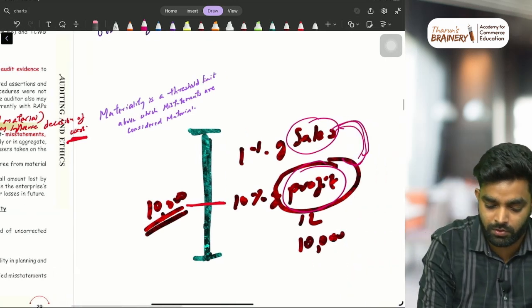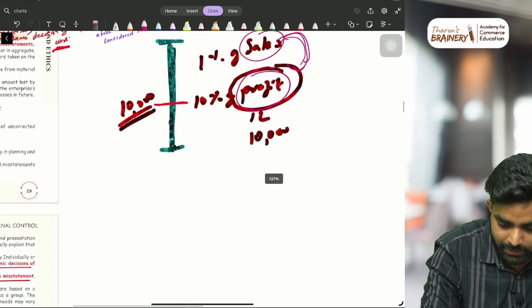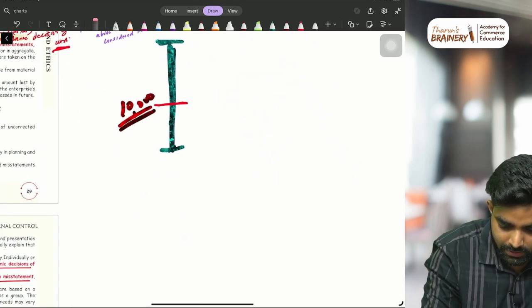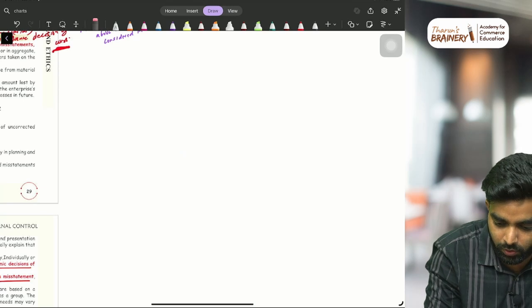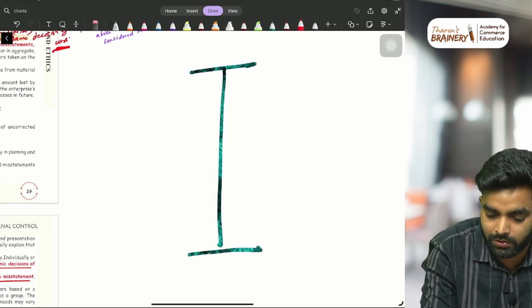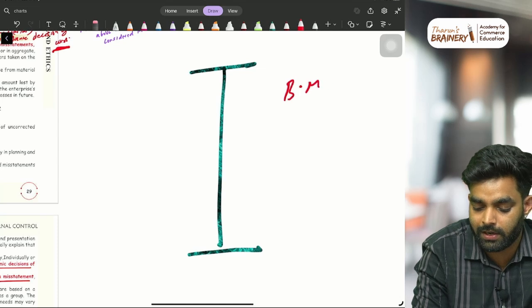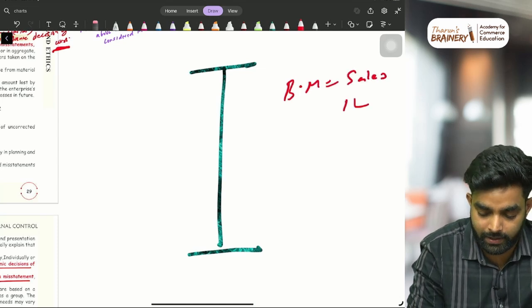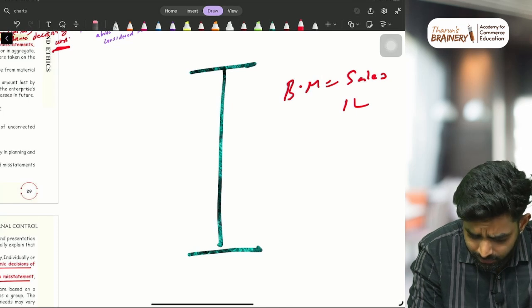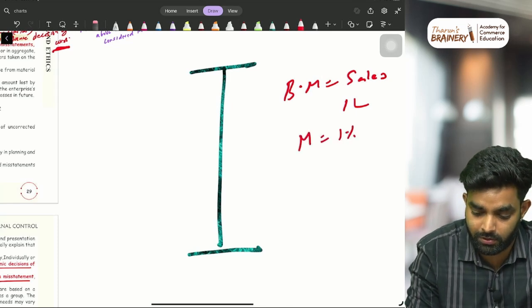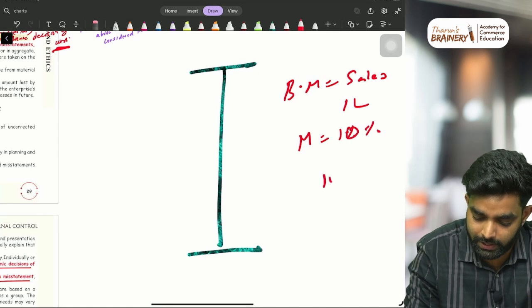This is the auditor's professional judgment, so don't overthink it. The auditor took the benchmark as sales, and the sales is 1 lakh. The auditor took materiality as 10%.